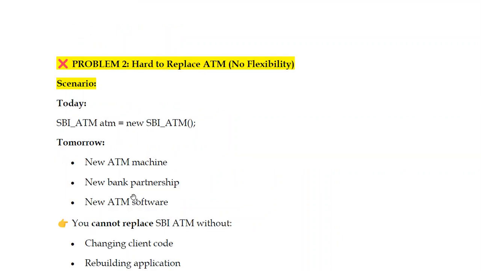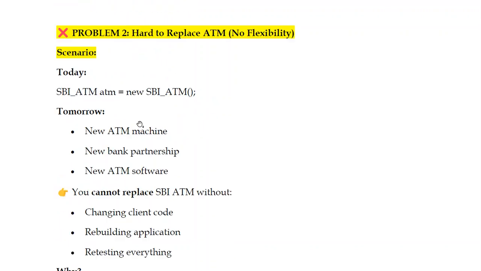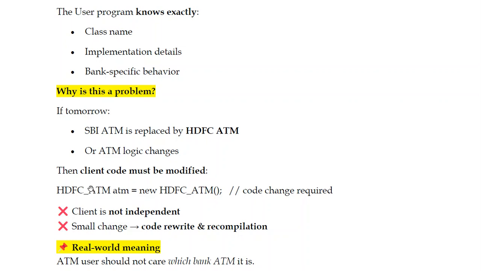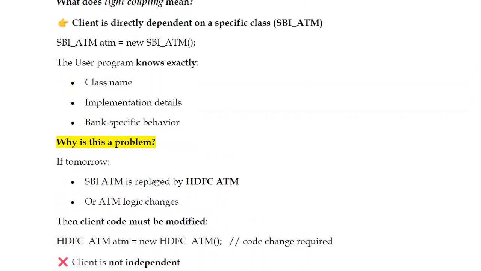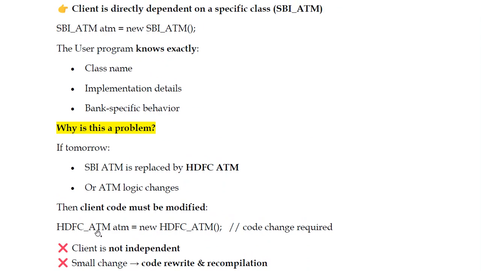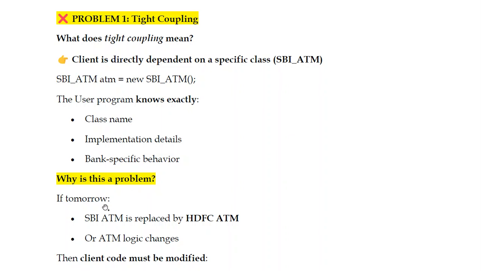The client is not independent, because if the ATM changes, again we are writing code in the client area instead of the SBI ATM. If some other bank comes, we have to change the client code. So this is what we mean: the client code must be modified, so the client is not independent.